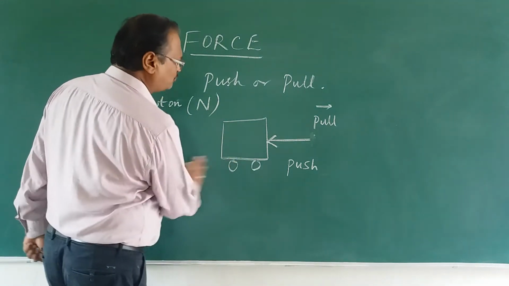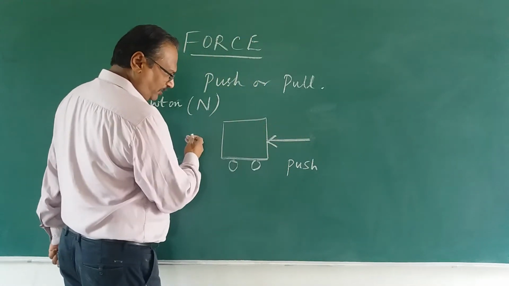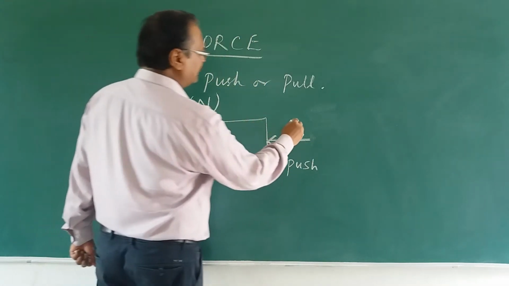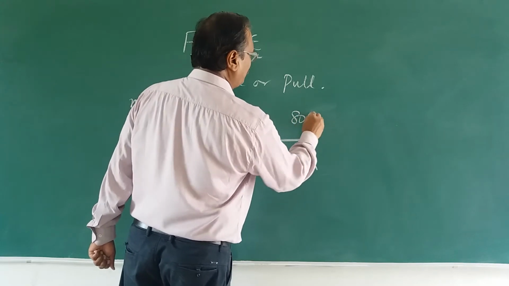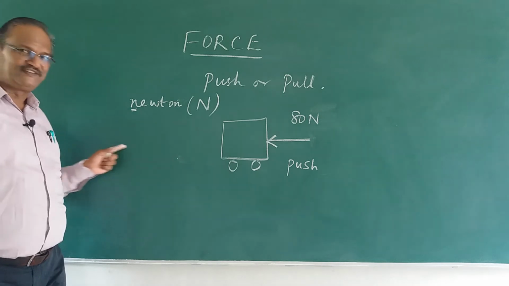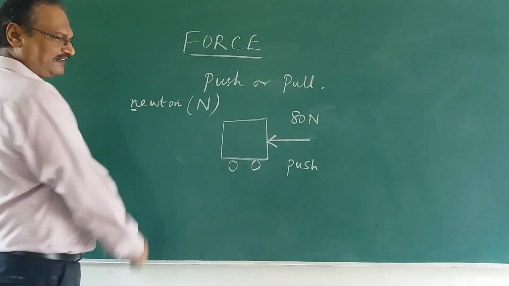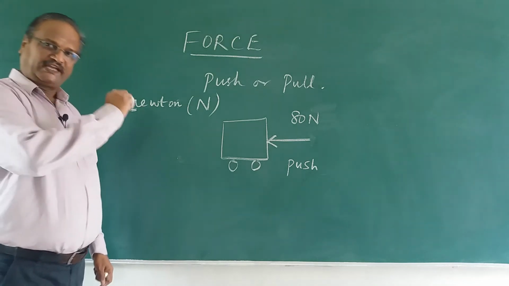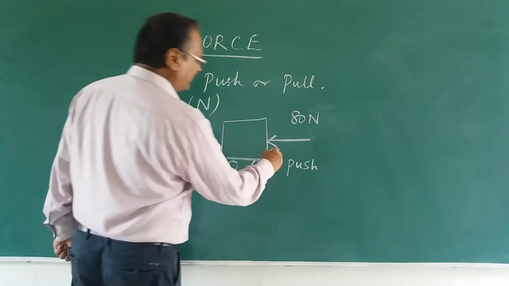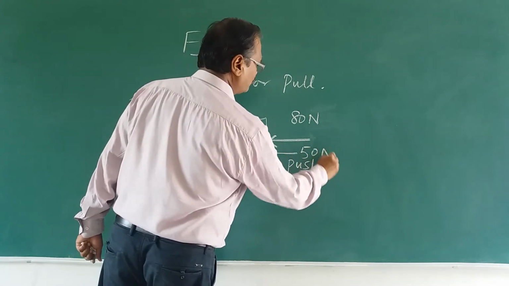Suppose I am pushing this body, let us leave the word pull aside. I push this box with, let us say, 80 Newton of force. Then the body will move in this direction, towards the left. Now another person is also coming and applying 50 Newton of force.